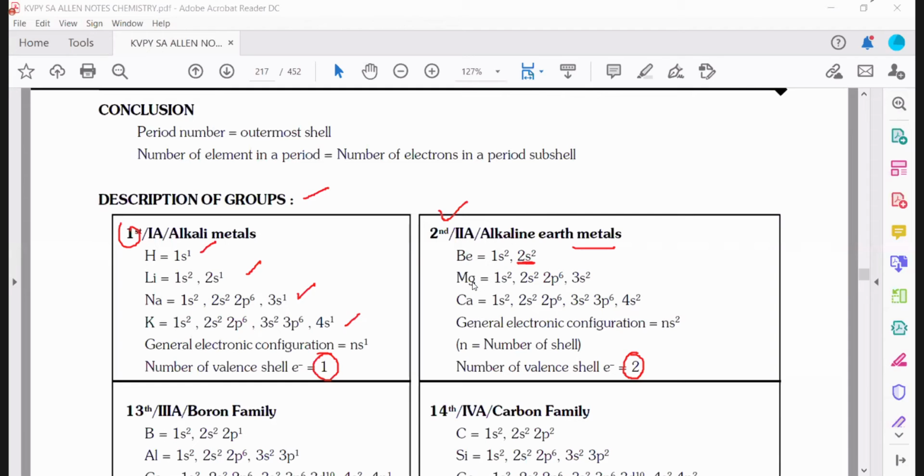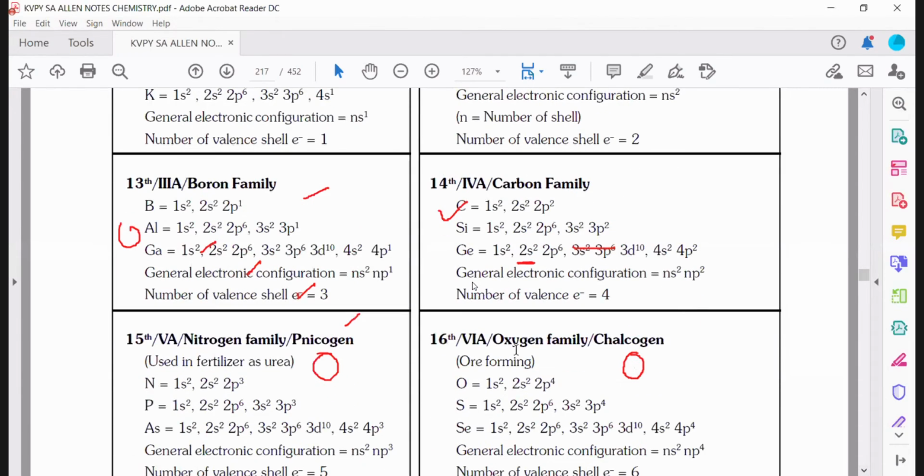Similarly, if you see for boron, wait. I think I discussed all this last time also. I remember I discussed. Yes, sir, we discussed, sir. I think the boron family, group 13. I think no one is discussing, right? You leave it. Boron family has number of valence electrons 3. Then carbon has number of valence electrons 4. This is the electronic configuration.